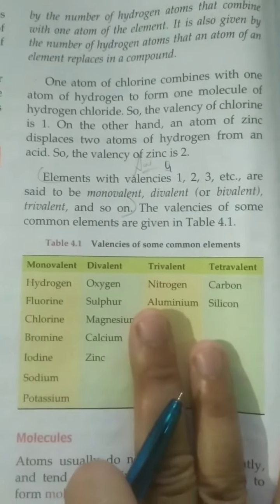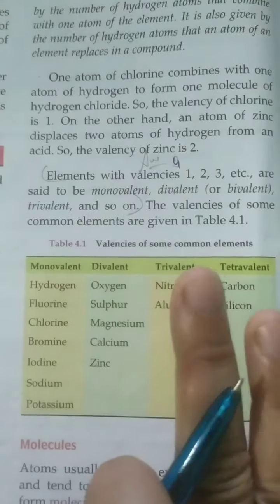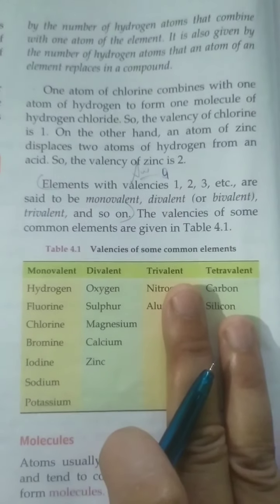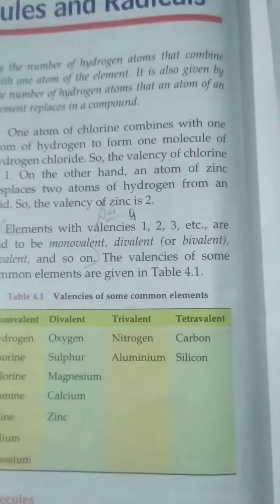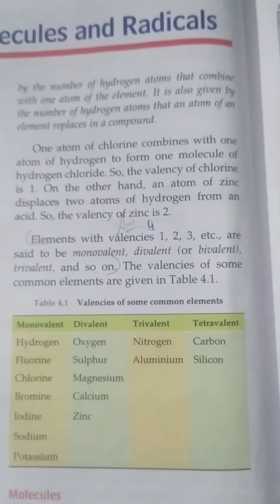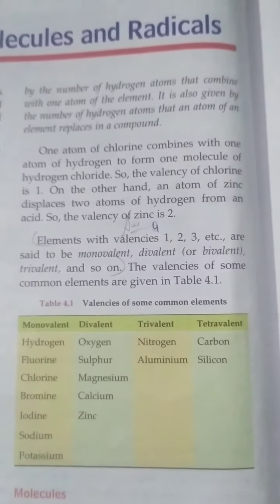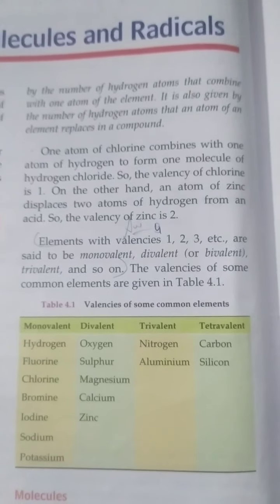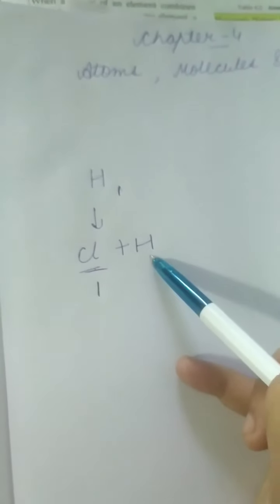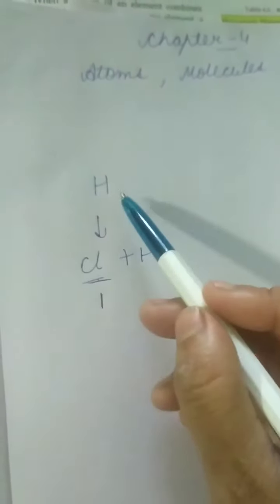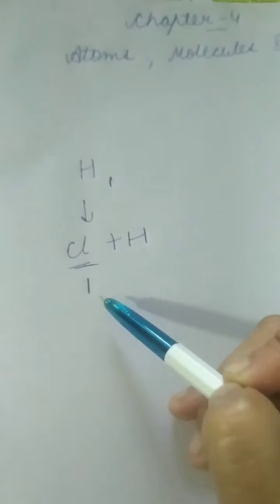Here in this table you are going to learn about the valencies of common elements. Students, see, one example is given here. If one atom of chlorine combines with one atom of hydrogen, the valency of chlorine becomes 1 because the valency of hydrogen is 1.